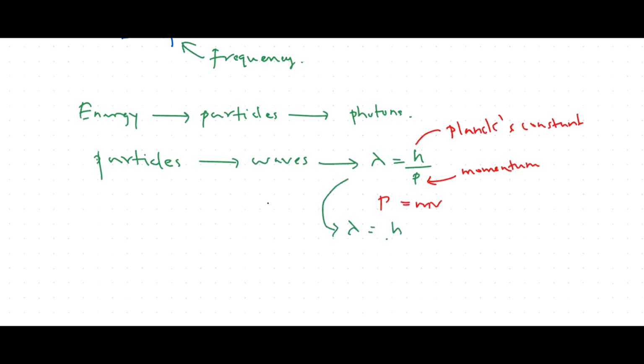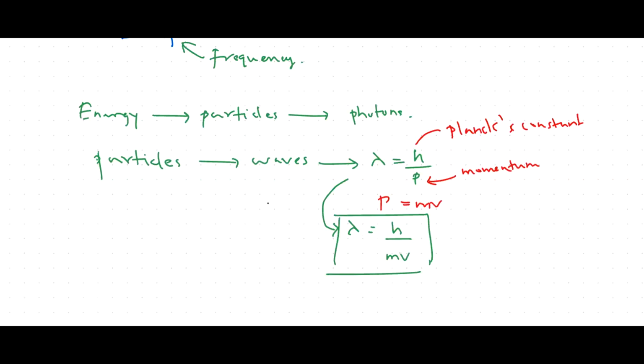This equation is used to find the de Broglie wavelength. When we look at the equation, you can see that lambda is inversely proportional to m. Therefore, when m is large, lambda is small. When m increases, lambda is not that visible, or it is unobservable. It is observable only when m is very small, right?